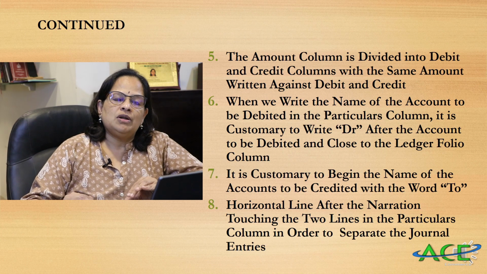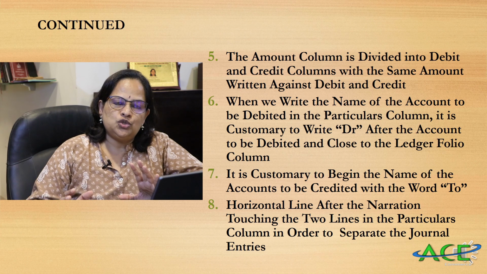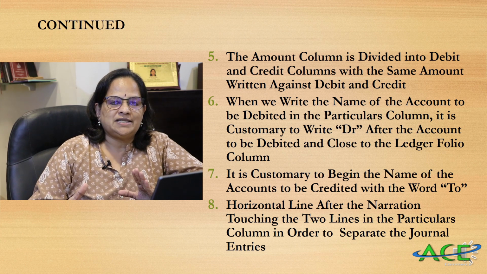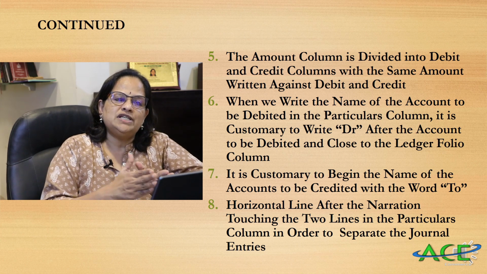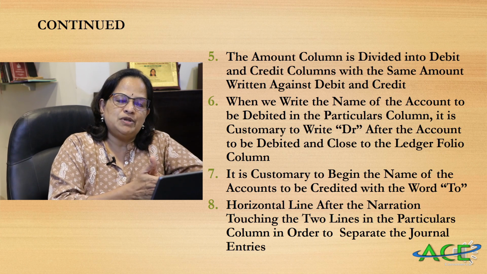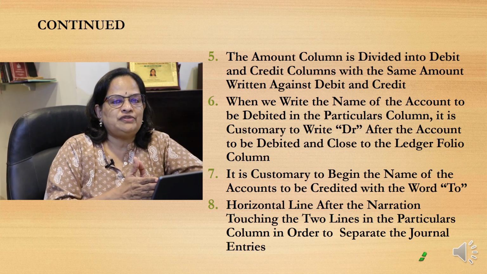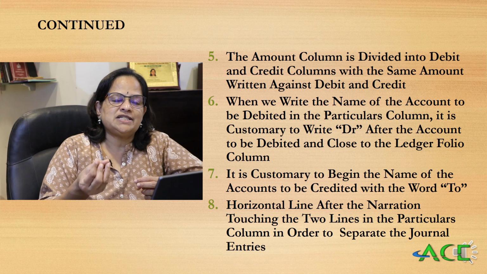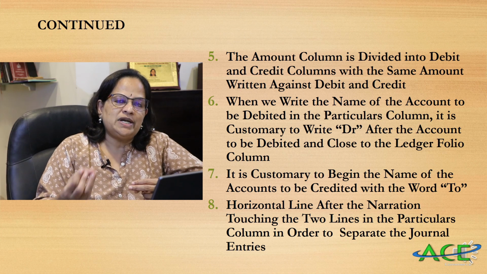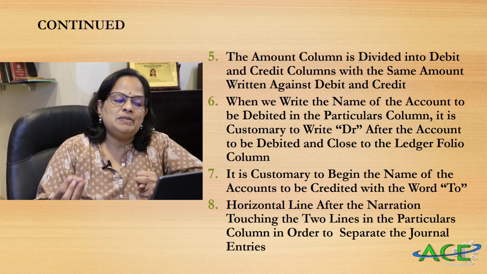Now the amount column also you have to remember is divided into 2, debit side and credit side. So the value will be the same. Furniture purchase for 50,000, debit also 50,000, credit also 50,000. Because every transaction has 2 aspects. One is debit, one is credit. The amount will be the same.